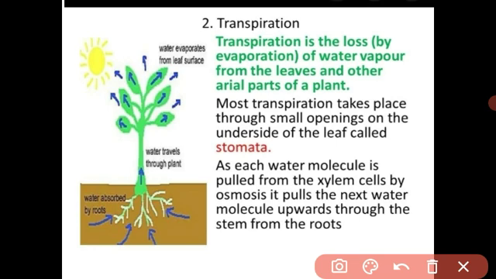See, the root is continuously absorbing water and minerals from the soil, and this water is transferred to the upper parts through the xylem tissue. Of the water absorbed by the plant, only 2 to 3% is used by the plant itself for photosynthesis. The remaining 97% of the water is thrown out into the environment by the process of transpiration. Understood?